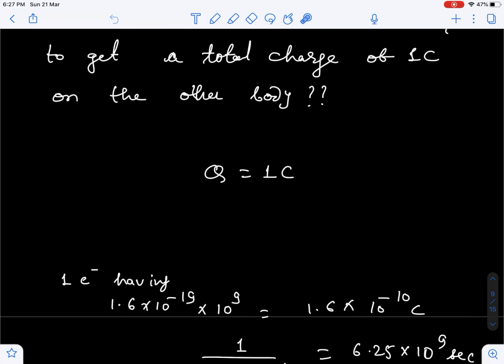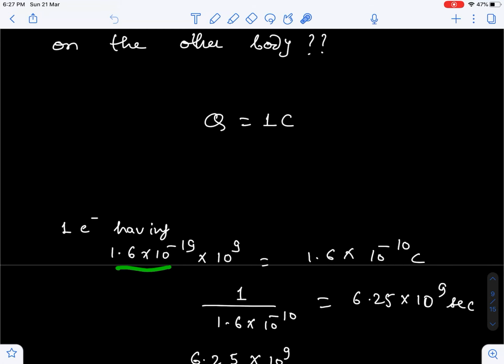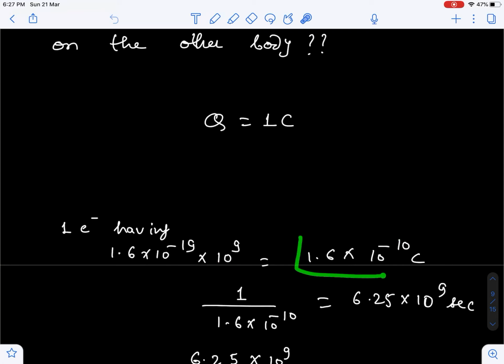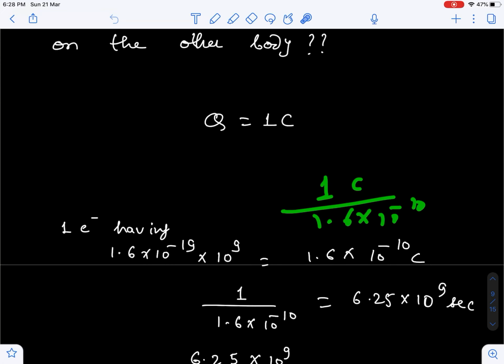Okay, so guys, I know that Q is equal to N into E. So we have calculated 1.6 into 10 to the power minus 19 into 10 to the power 9, because this is the number of electrons and this is the electronic charge. So the charge is this much coulomb. So in 1 second, this much coulomb is getting out from the body. So 1 coulomb will get out after how much time? I can just divide 1 coulomb by 1.6 into 10 raised to the power minus 10.